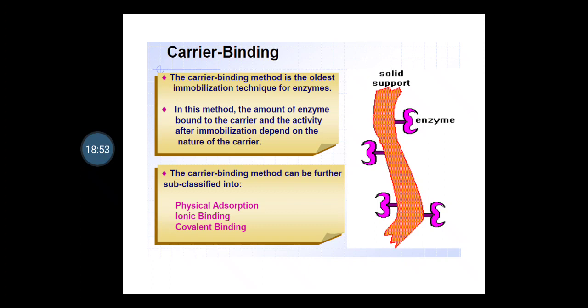So this method is really crucial, because the amount of enzyme bound to the carrier and the activity after immobilization depends on the nature of the carrier, and these are nothing but the subclasses of the carrier binding method, which can be further classified as physical adsorption, ionic binding, and covalent binding.